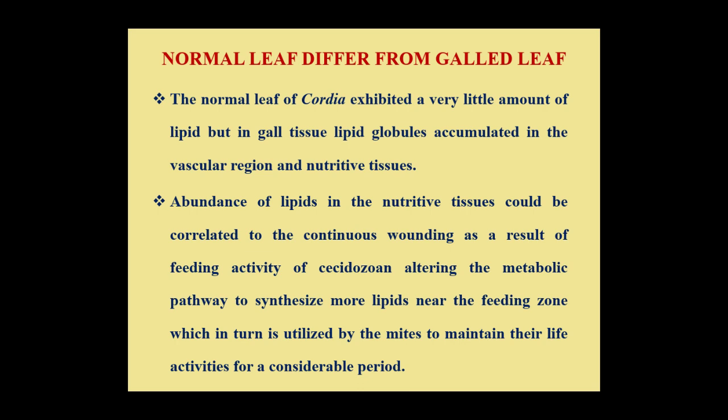Normal leaf tissues differ from gall leaf tissues. Various histochemical changes occur in gall leaf tissue as a result of infection by mite. First one, the normal leaf of Cordia exhibit a very little amount of lipid, but in gall tissues, lipid globules are accumulated in the vascular region and also in nutritive tissues.